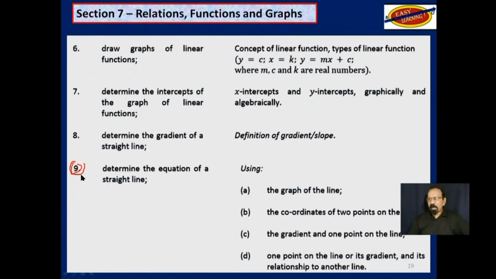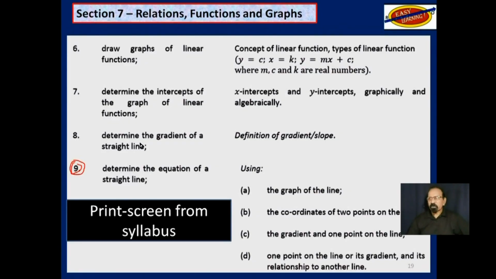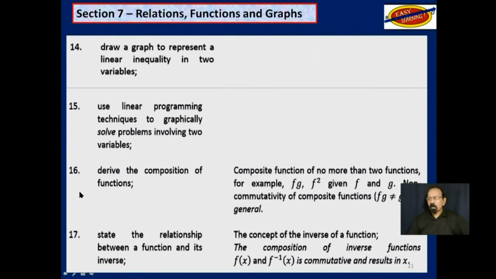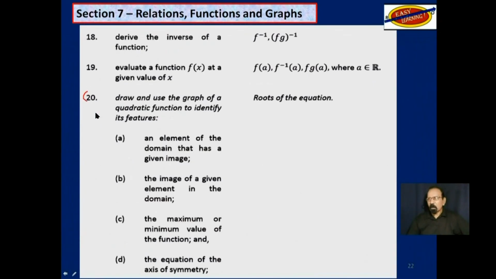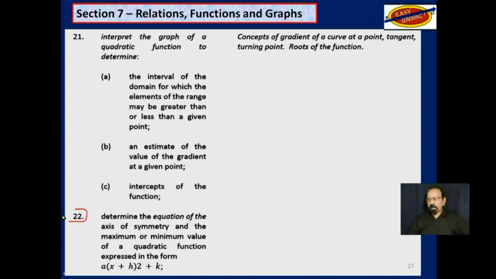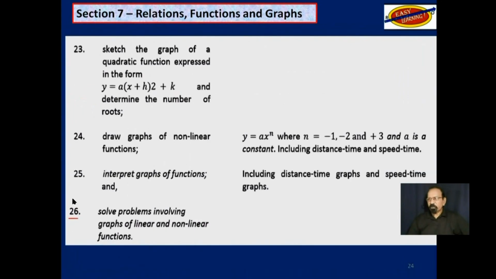Up to Objective 9. Print screen again from your syllabus. Up to Objective 13. Up to Objective 17. And then on to Objective 20. Right here will take us to 22. And eventually we arrive at Objective 26, which is the end of this section. So we have 26 objectives in Section 7, Relations, Functions, and Graphs.